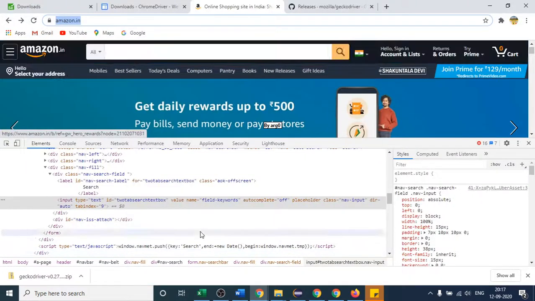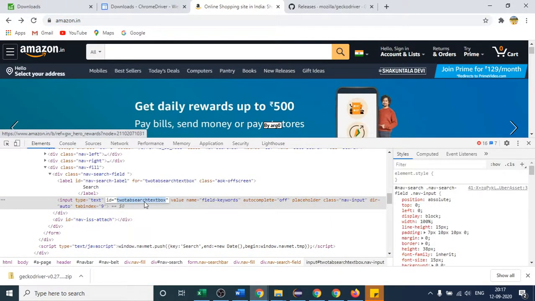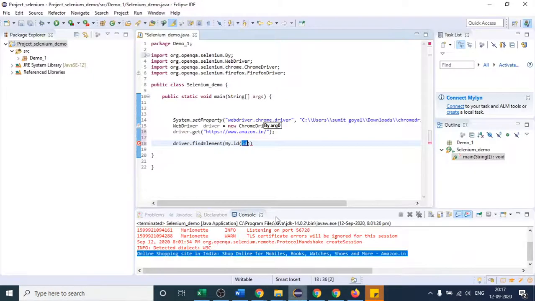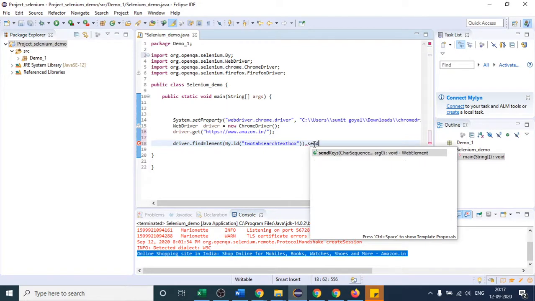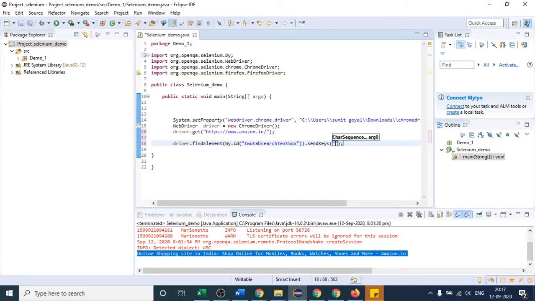Okay. So the value of ID is this. I will copy this and paste it here in double quotes. After that, what you have to do is send some data to the text box. There is one method, which is sendKeys. That method will help you send data to the text box. Suppose I am sending "mobile accessories".